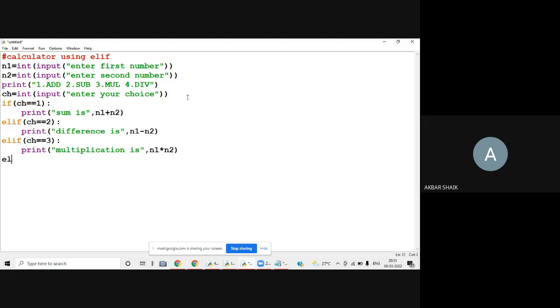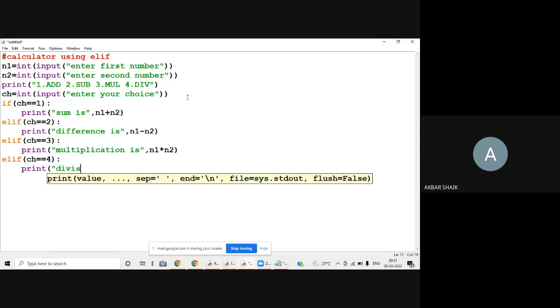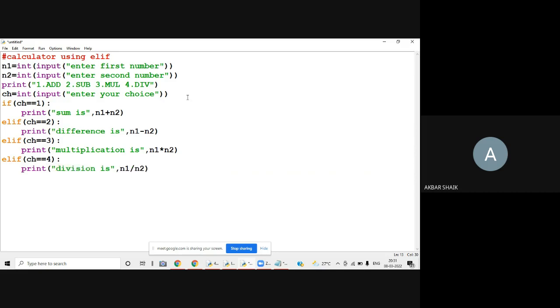Then elif ch is equal to 4, print division is n1 by n2. So these are the four conditions.